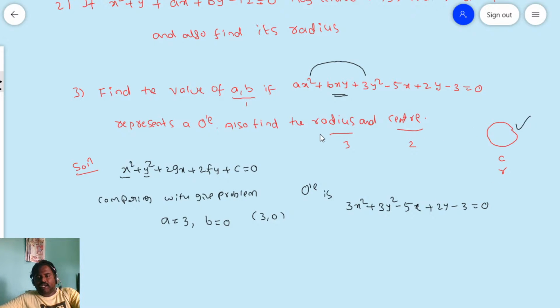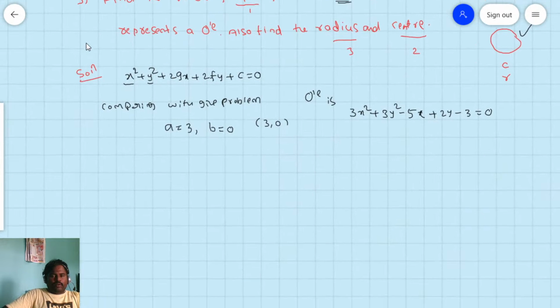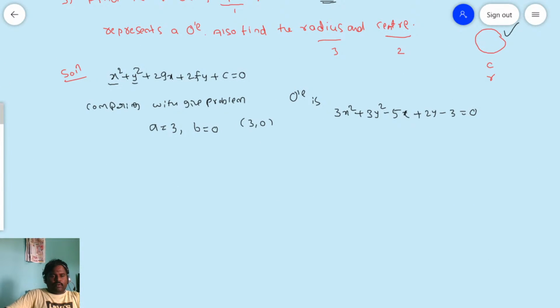So will you find out the center and radius? Yes, center and radius we have already done in many problems. So what do we have to do? But here you see friends, what is the coefficient of x square and y square? 3. So what do you have to do to find the center and radius? We have to divide by 3. Then if you divide by 3, you will get x square plus y square minus 5 by 3 into x plus 2 by 3 into y minus 3 by 3, means here 1, is equal to 0.